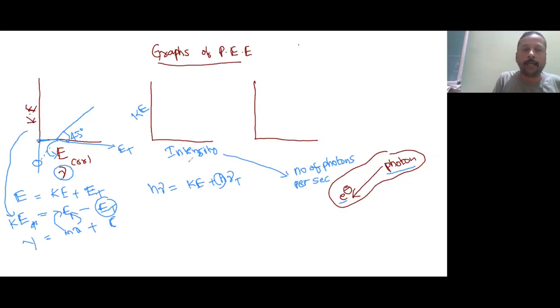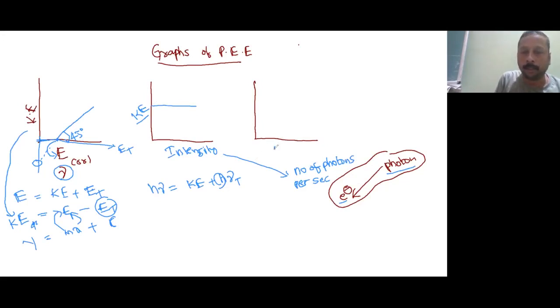So kinetic energy purely depends on the energy of the photon. Increasing the number of photons does not mean that an electron will take more photons. I give more photons, more electrons will be emitted. That's why the kinetic energy is going to be constant. Is this understood? If you have any doubt, you can ask.